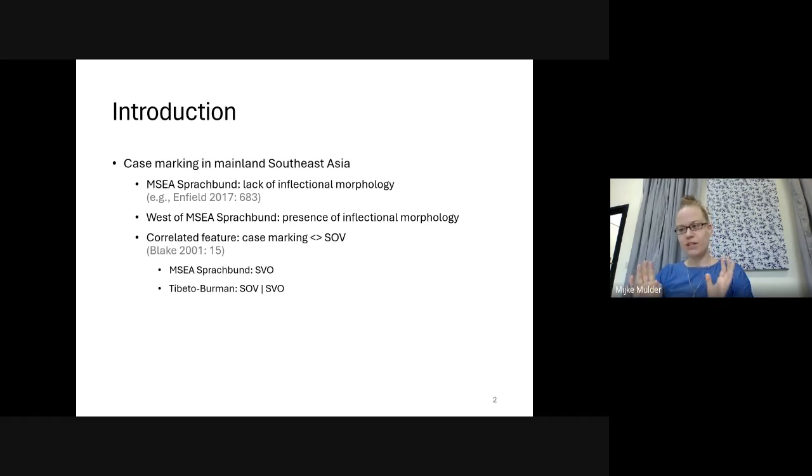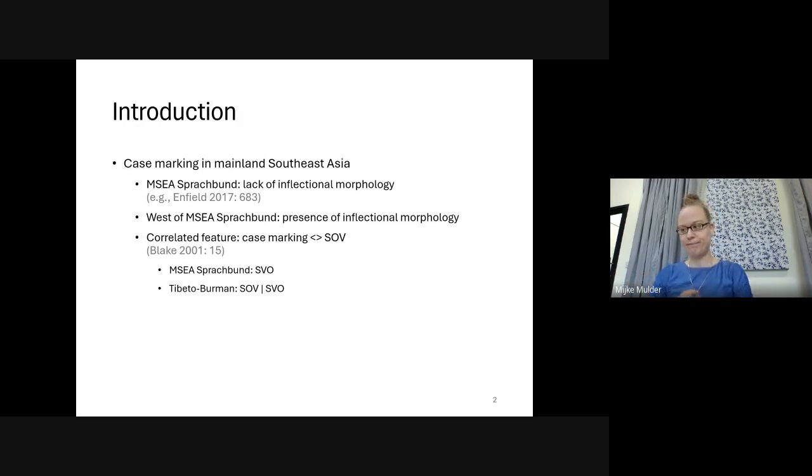But languages in the western periphery, or to the west, of the mainland Southeast Asia Sprachbund often do exhibit inflectional morphology, including case marking. The Sal languages, which are the subject of the current study, fall under the Tibeto-Burman family, and the mainland Southeast Asia Sprachbund cuts right through the Tibeto-Burman family, with the majority of the Tibeto-Burman languages falling outside of the Sprachbund and a minority falling inside it. So the Sal languages fall west of the Sprachbund, the area where we find a higher occurrence of inflectional morphology,